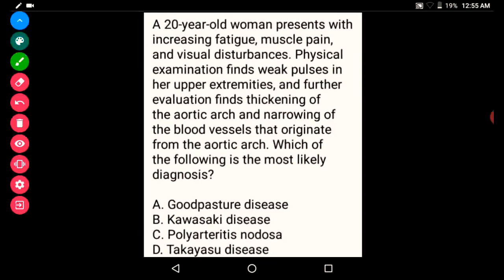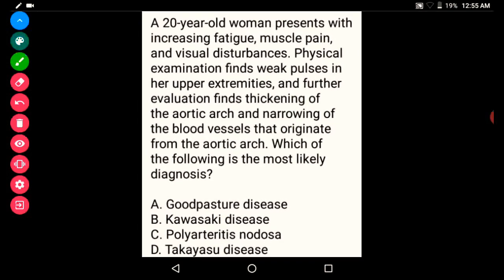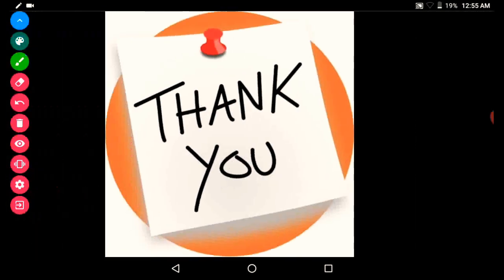A 20-year-old woman presents with increasing fatigue, visual disturbance, muscle pain. Visual disturbance occurs when there is involvement of the internal carotid artery. On physical examination, weak pulse and thickening of the aortic arch and narrowing of the blood vessels that originate from the aortic arch. The diagnosis is Takayasu arteritis.